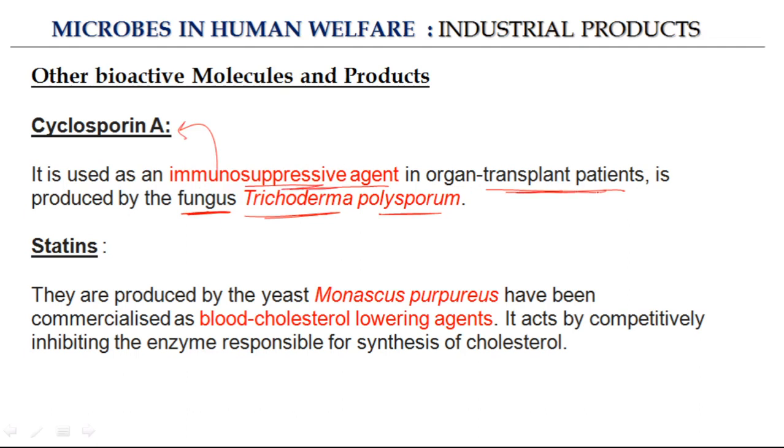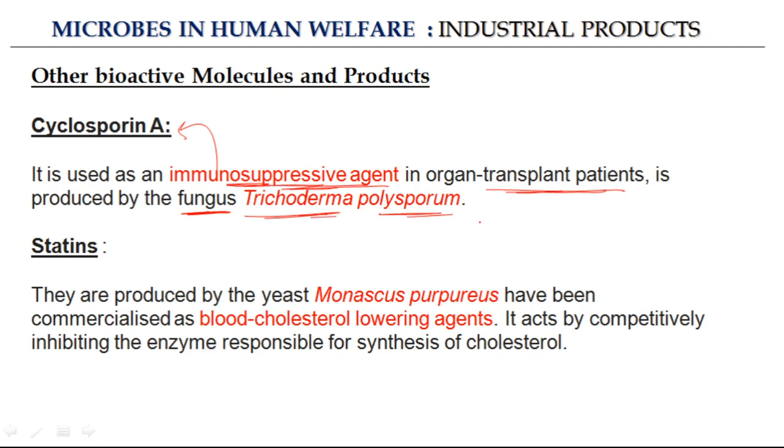So whenever there is an organ transplantation taking place, one person gives the organ to another person, so there can be sometimes a mismatch that can elicit the immune response. So cyclosporin A is used as an immunosuppressive agent, and it is produced by the fungus Trichoderma polysporum.